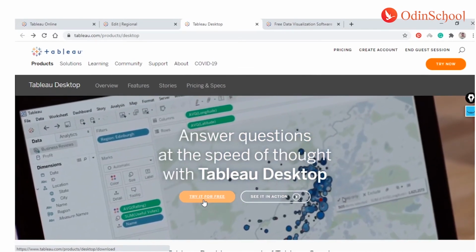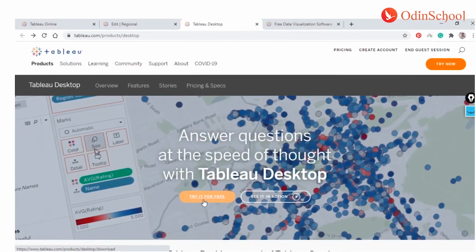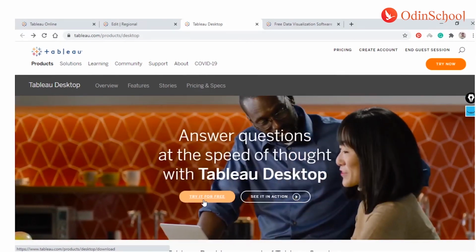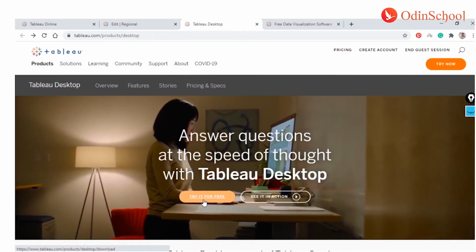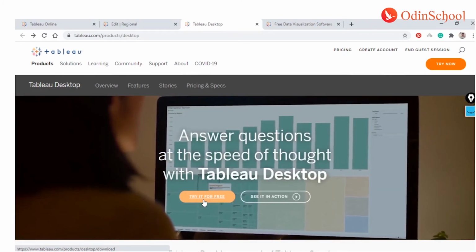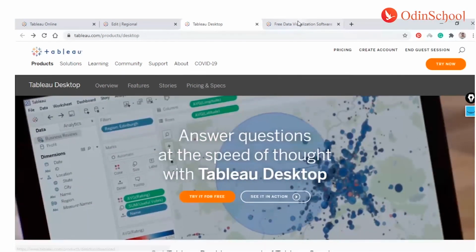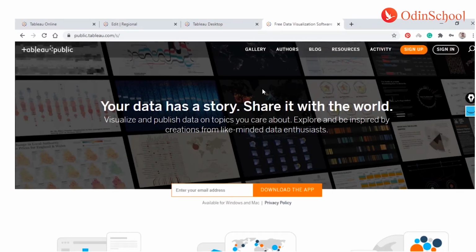I would recommend you not to install it right now. First, you can have your Tableau Public installed and get your hands dirty with it, and in case at a later point of time you want, you can install your Tableau Desktop as well. There's also an alternative where, if you are a student, you can get a student license free of cost for 1 year. Maybe I can share those details at a later point of time.